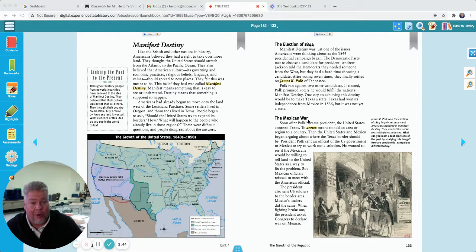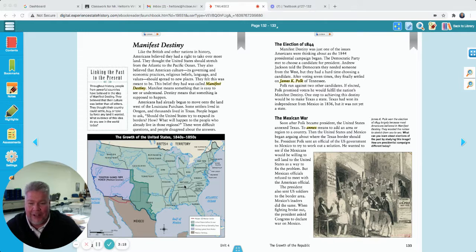The Mexican War. Soon after Polk became president, the United States annexed Texas. To annex means to add an area or a region to a country. Then the United States and Mexico began arguing about where the Texas border should be. President Polk sent an official of the U.S. government to Mexico to try to work out a solution. He wanted to see if the Mexicans would be willing to sell land to the United States as a way to fix the problem. But Mexican officials refused to meet with the American official.